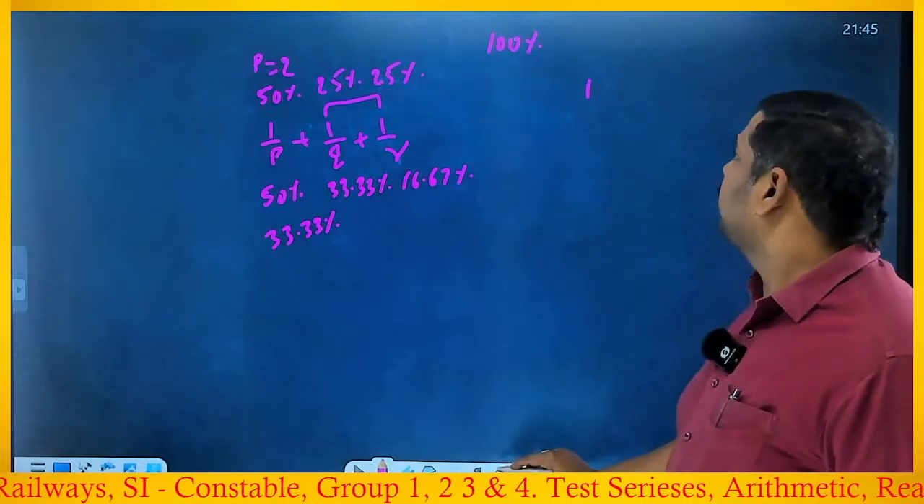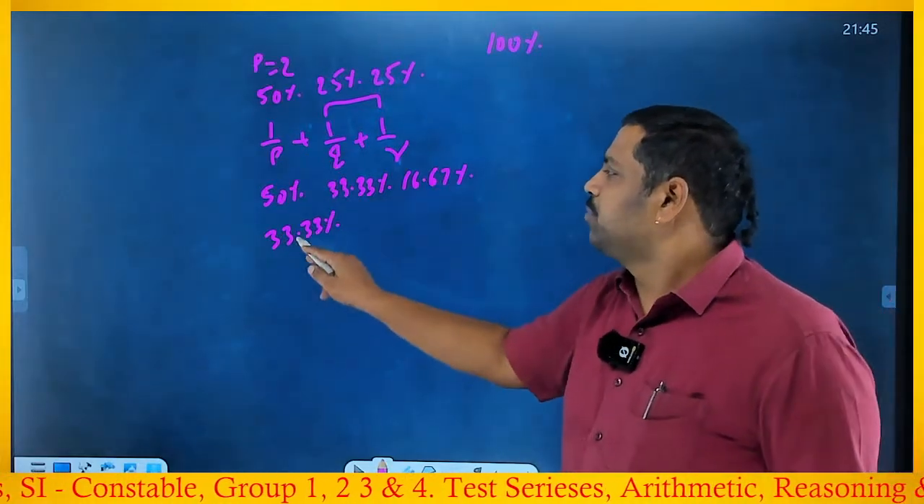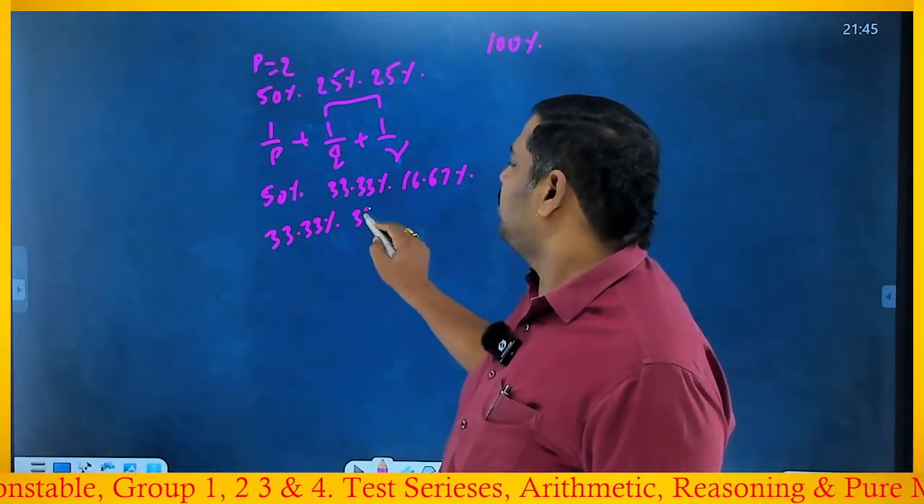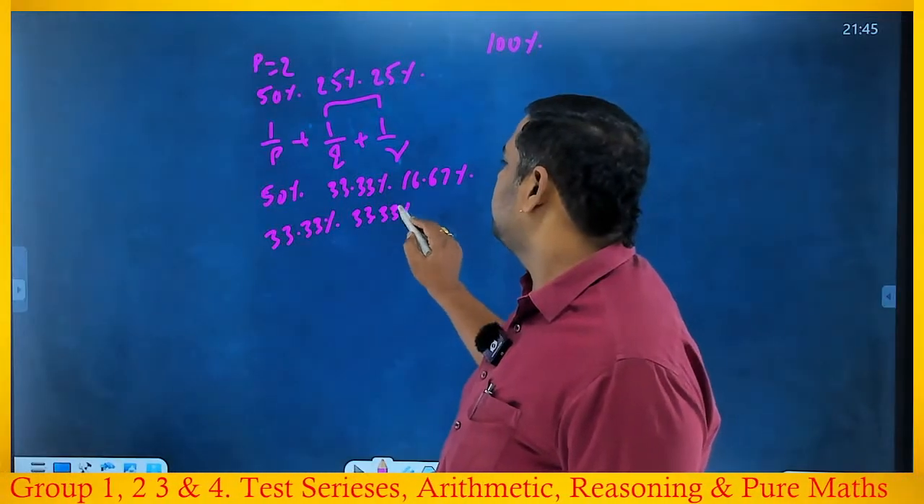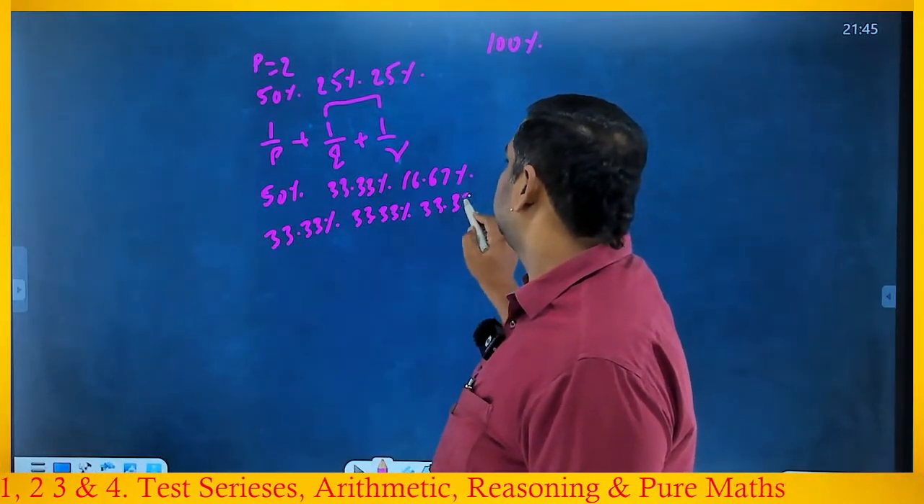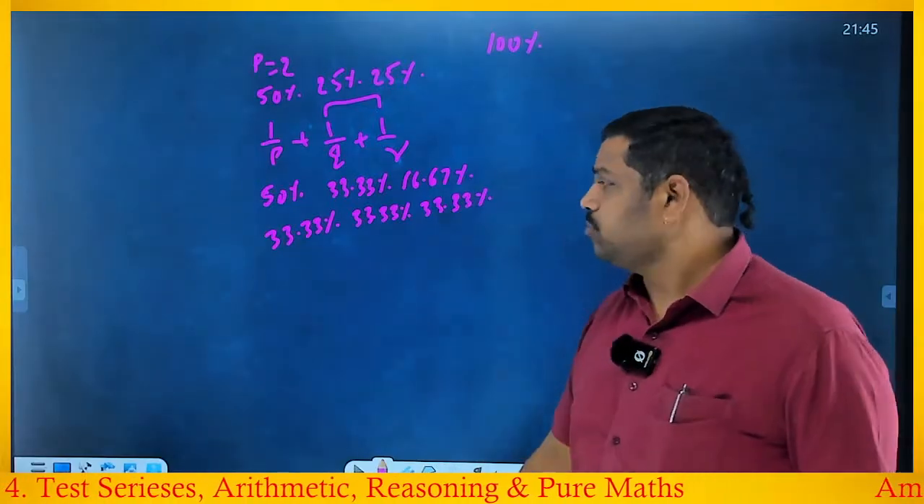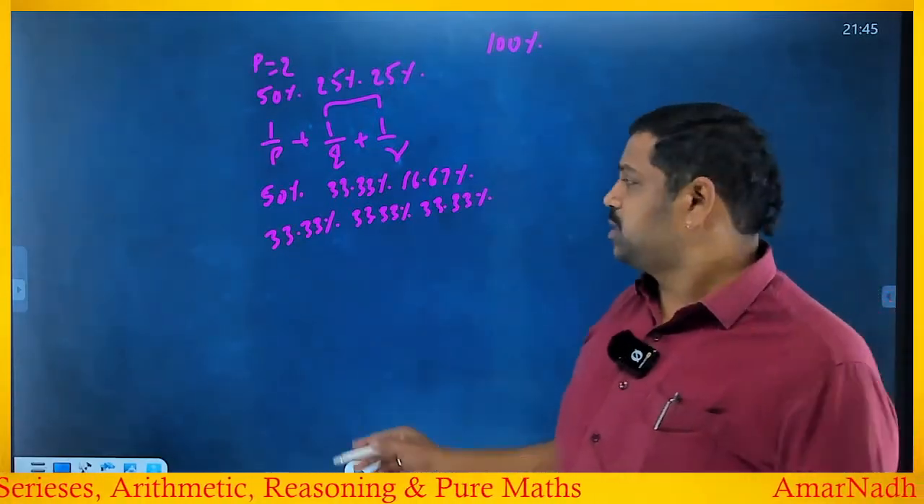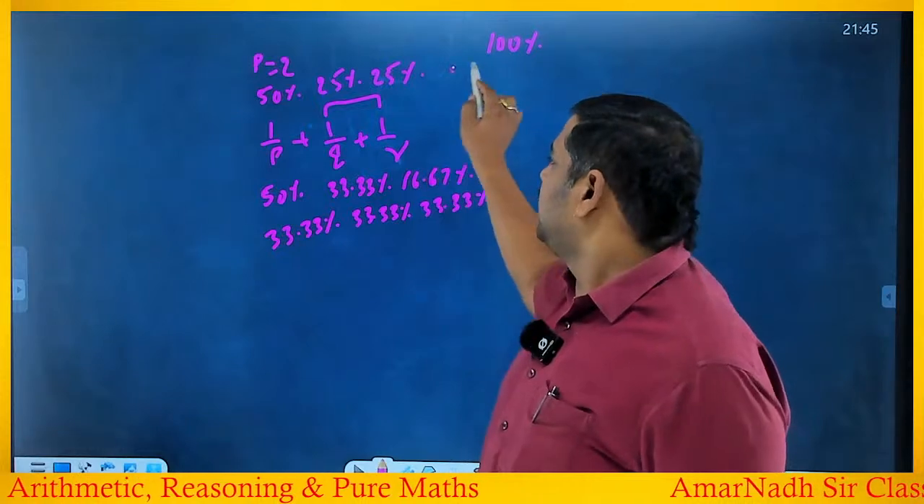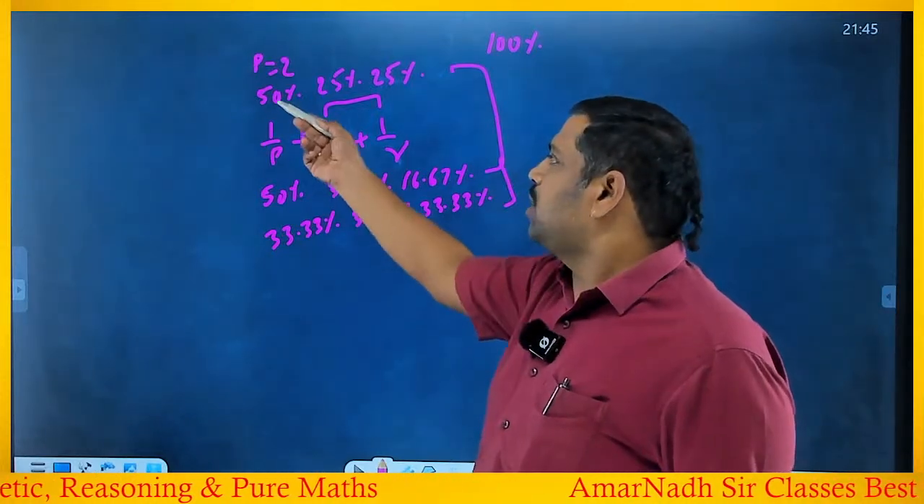Okay, now I started with 1 by 2, right? Now 1 by 3 I'm going. 1 by 3 means 33.33%, which means definitely the other should also be 33.33% and 33.33%. So this I have already explained: 1/3, 1/3, 1/3. Three cases if you observe.